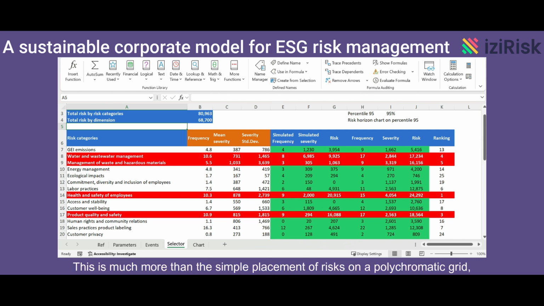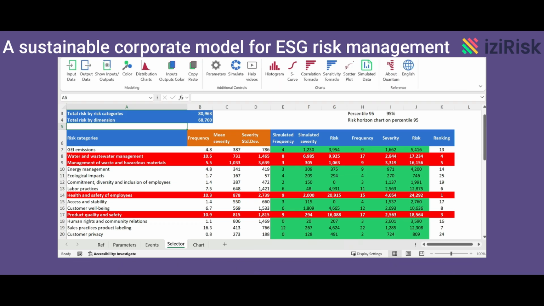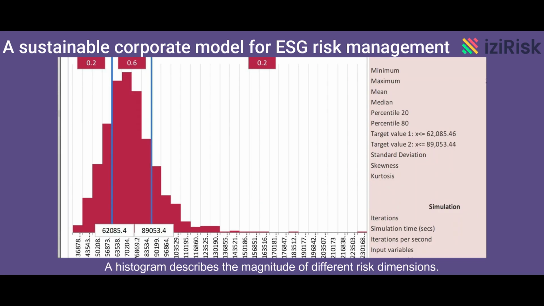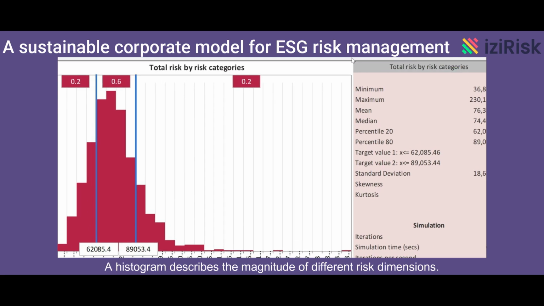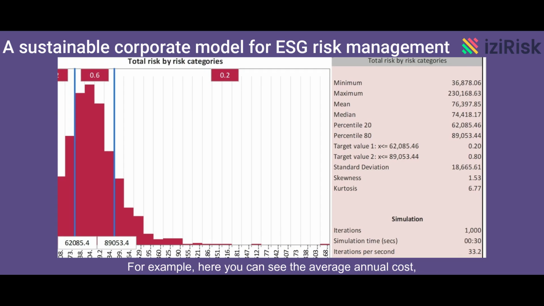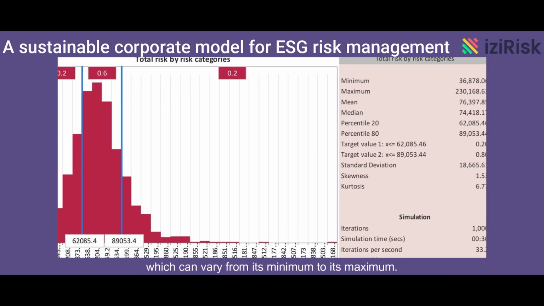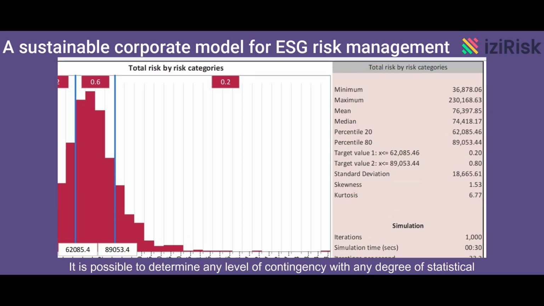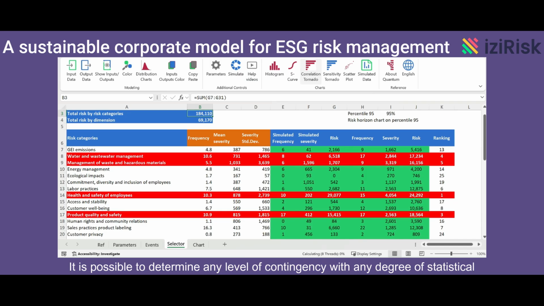This is much more than the simple placement of risks on a polychromatic grid, which gives little or no information about the monetary impact of risks. A histogram describes the magnitude of different risk dimensions. For example, here you can see the average annual cost, which can vary from its minimum to its maximum. It is possible to determine any level of contingency with any degree of statistical confidence.